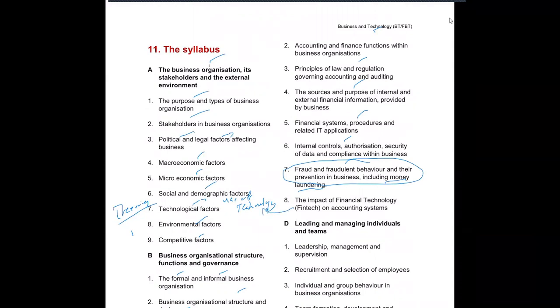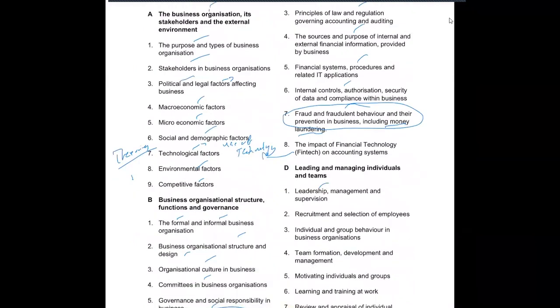Then part D, leading and managing individuals. We'll see leadership, management, supervision, how it's done.